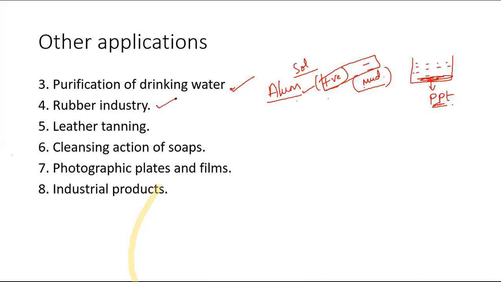And rubber industry. In rubber industry, the rubber extracted from trees, we call it latex. That carries negative charge. So this is a sol, rubber sol, which cannot be sold in the market directly. So what do they do? They boil the negatively charged rubber latex.